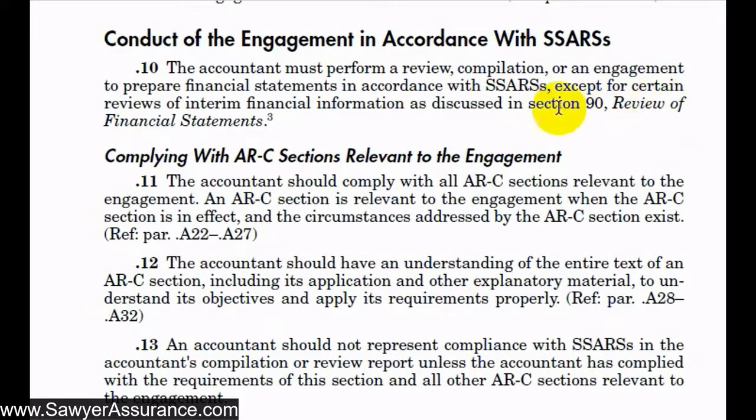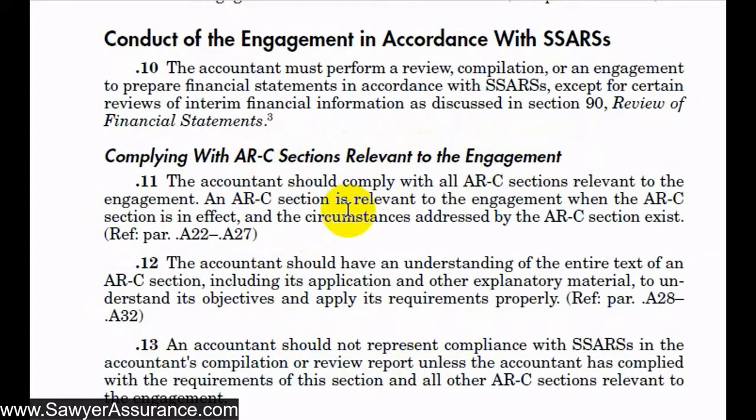But to summarize that, if the interim financial information is related to a company that's being audited, then the AUC sections, the auditing sections, are the ones that promulgate the rules related to that and not this review section. So you should go there instead. But we'll discuss that more in detail once we get to it. So now let's discuss how to comply with the ARC sections if they are relevant to our engagement. And so first, let's get an understanding of what exactly the ARC sections are. And I think that will make this section easier to understand.